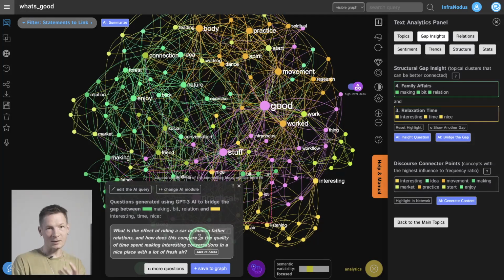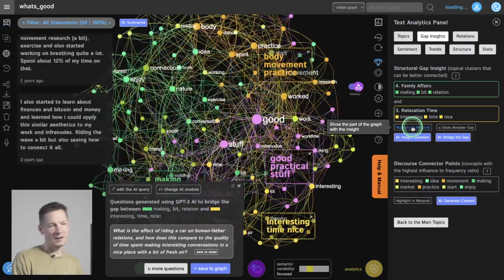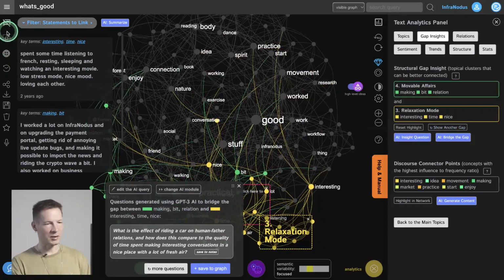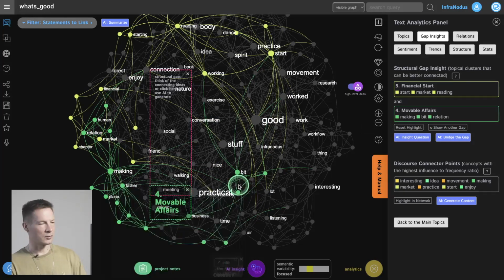So as you can see, the AI in this case is being used to recommend to us how we can make our lives more interesting, but based on the discrepancy, the gap that we discovered. So this is a really, really interesting feature. I encourage you to use it. It's great. And then you can also regenerate more gaps here and find more gaps, reveal more gaps.